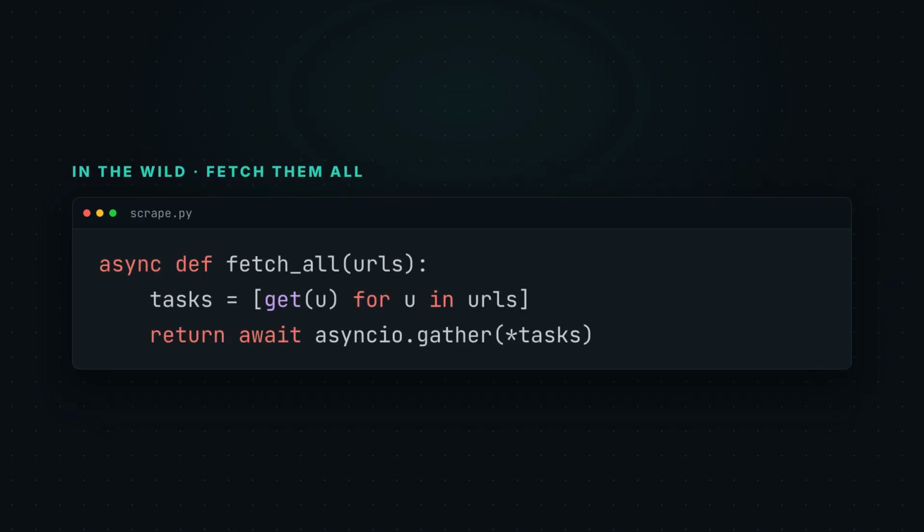Real async code. Build one task per URL with a comprehension, then gather them all. 100 pages, fetched together in the time of the slowest one. Read it once, and async stops being scary.